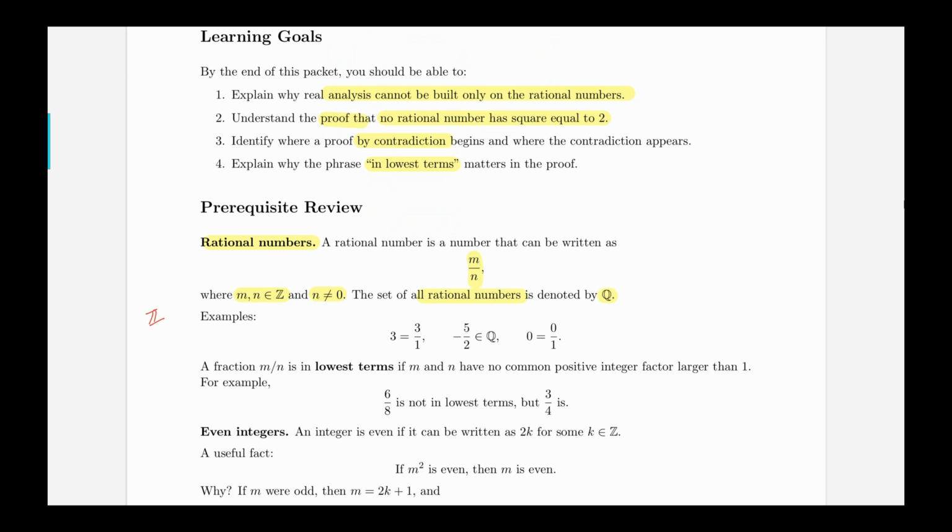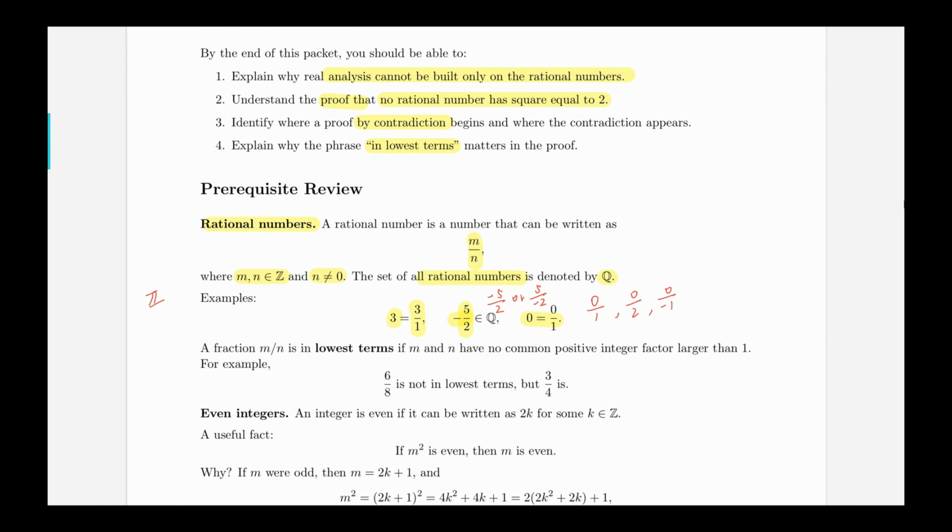For example, 3 is a rational number because it can be written as the quotient of 3 and 1. For example, negative 5 over 2 is a rational number since it can be written as the quotient of negative 5 and 2, or 5 and negative 2, and they are all integers. And also 0 is a rational number because it can be written as the quotient of 0 and 1. In fact, it can also be 0 and 2, or 0 and negative 1, as long as the bottom is a non-zero integer, that's going to be fine.